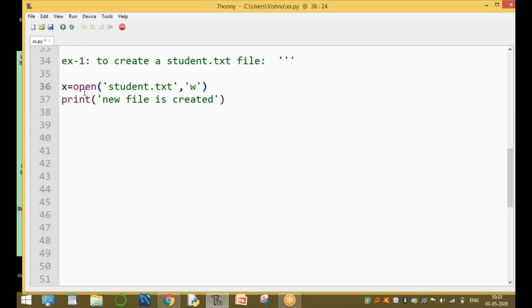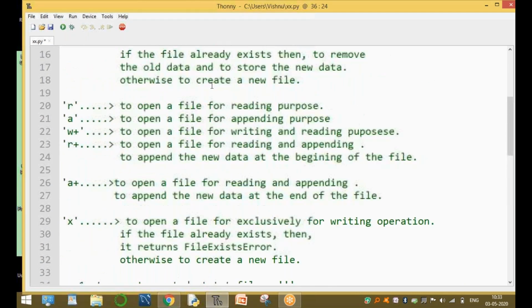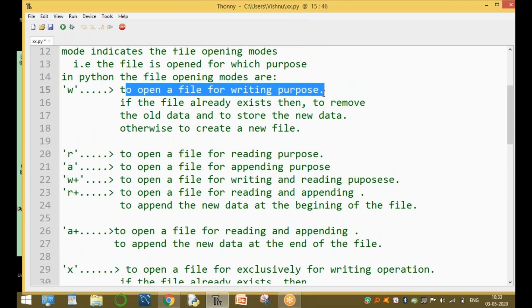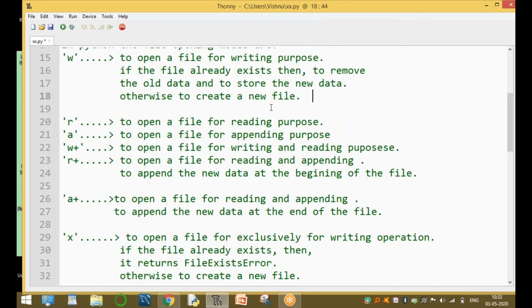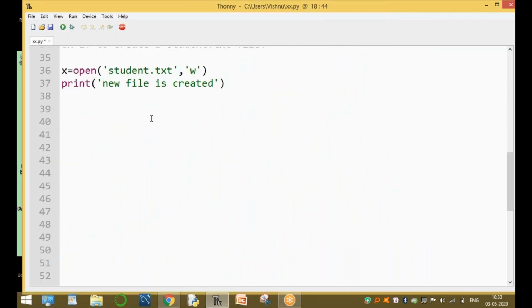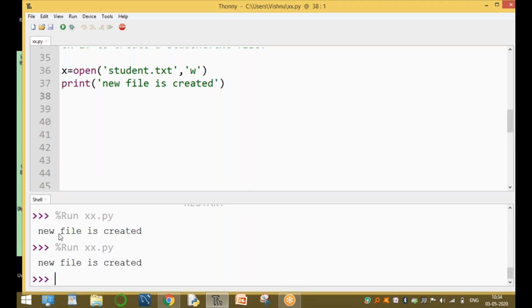That means here, the open function takes two arguments. The first argument is the file name, student.txt. The second argument is the mode, W mode. What is the W mode? W mode means to open a file for writing operation only. Clear, guys? If the file is already existing, then remove the old data and store the new data. Otherwise, if the file is not existing, create a new file, right? Run this program. X file is created. Observe this one, at the bottom of the screen, new file is created.